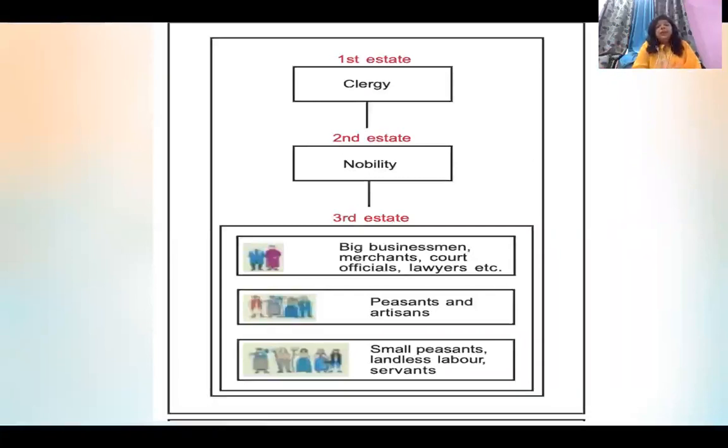Exempted means that they don't have to pay any kind of taxes. Just imagine, the people who are just 10% owning 60% of the land and having a lot of money, filthy rich people, they don't have to pay taxes. All the burden of the taxes was borne by the third estate people. So naturally, it became a cause of misery, a cause of revolt, a cause of discontentment among the people of France.